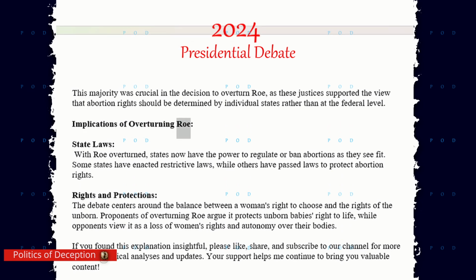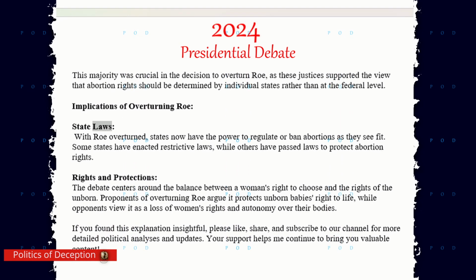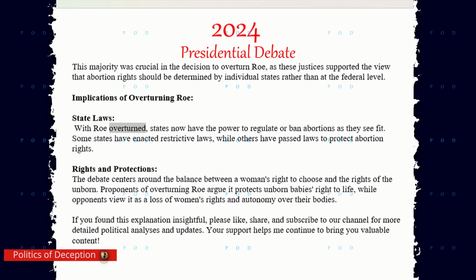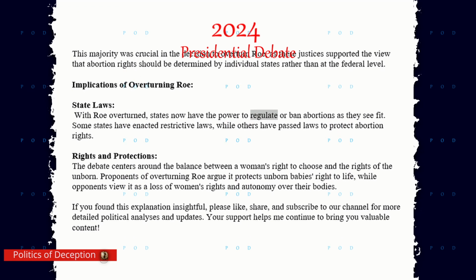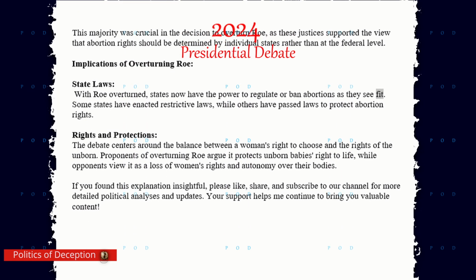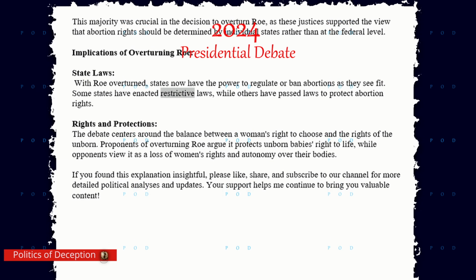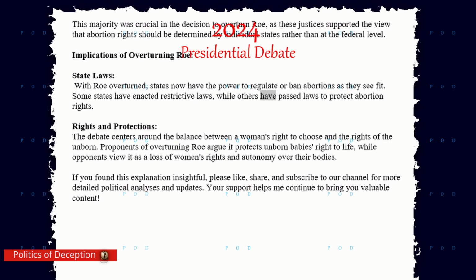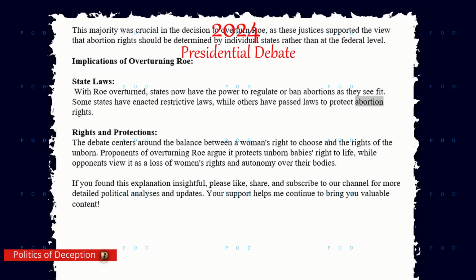Implications of overturning Roe. State laws. With Roe overturned, states now have the power to regulate or ban abortions as they see fit. Some states have enacted restrictive laws, while others have passed laws to protect abortion rights.